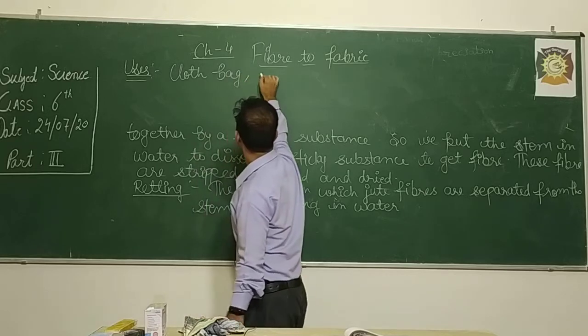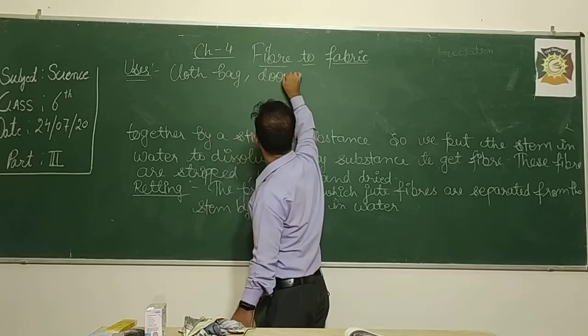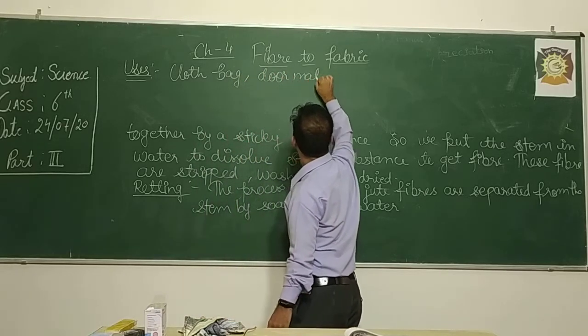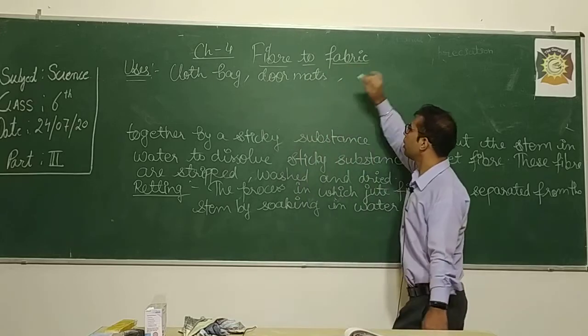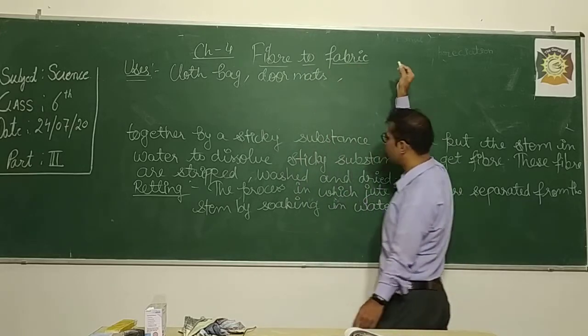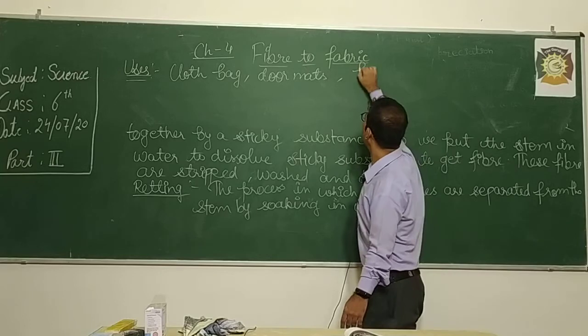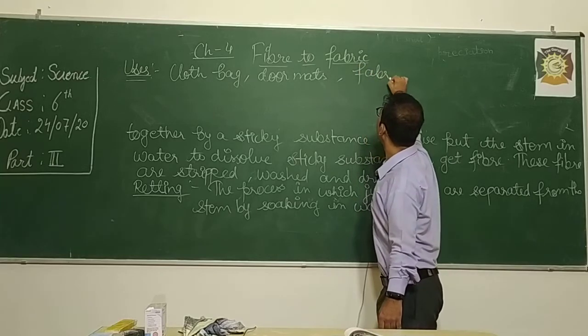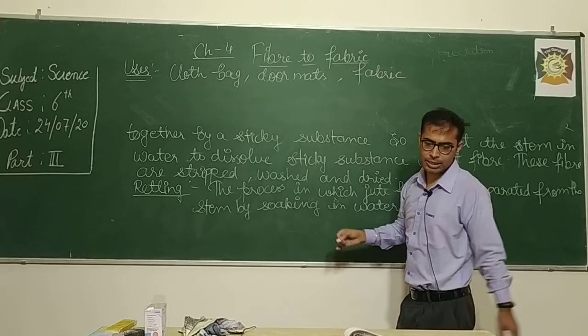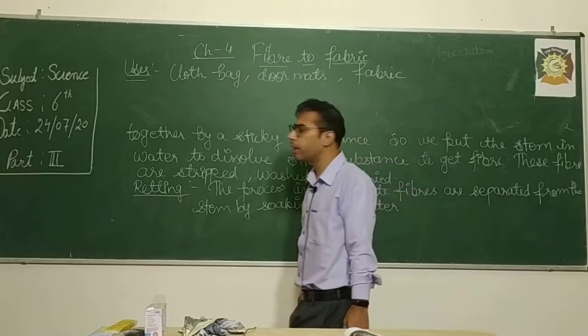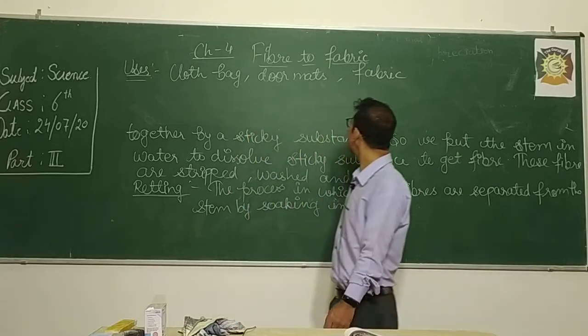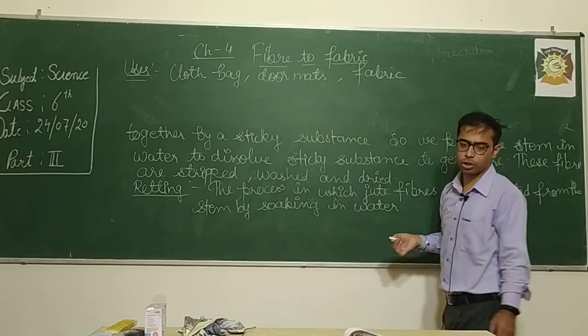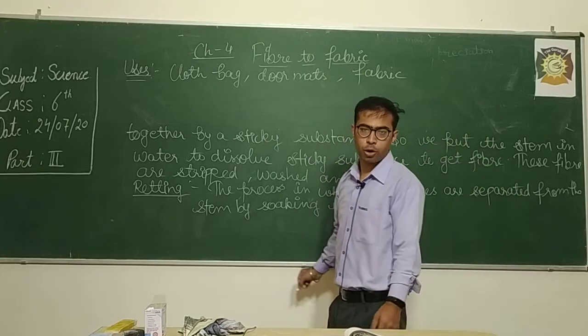It is used to make doormats. Okay, and sometimes it is also used to make different fabric. So these are some of the uses of jute fiber. It is used to make mats, cloth bags, or sometimes ropes.